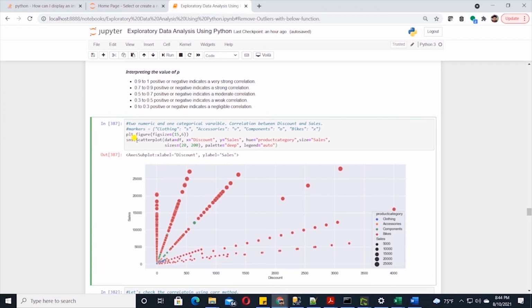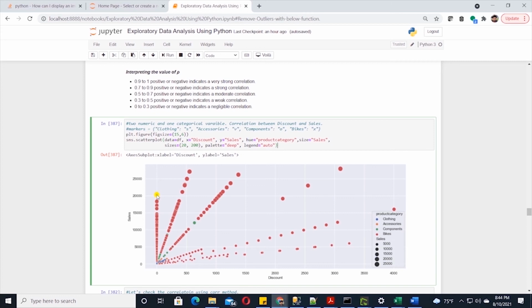Let's plot our data using Seaborn scatter plot. We have provided discount as X and sales as Y, with product category as the hue. And we are setting the size of the bubble with sales. By looking at this chart, we can conclude that there is no strong relationship between discount and sales.